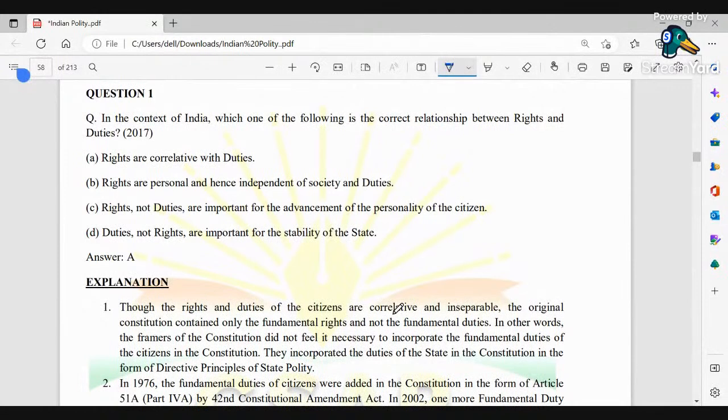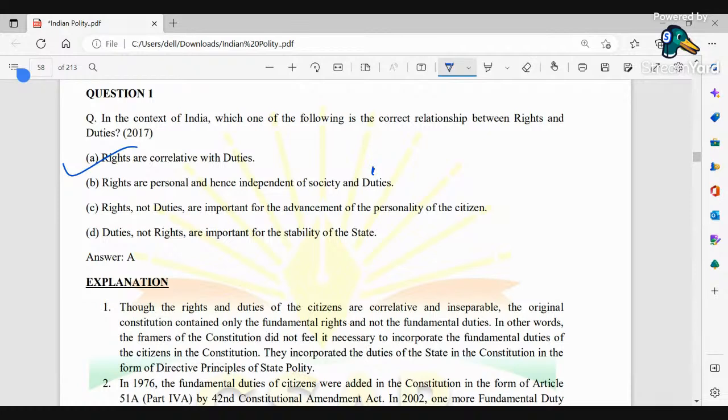in the context of India, which one of the following is correct relationship between rights and duties? Okay, so I could directly say here rights are correlative with duties. Okay, so we cannot directly say that rights are personal and hence independent of society and duties. No, this is not. Okay, so we could not see also that rights not duties are important for the advancements of the personality of citizens, and duties not rights are important for the stability of the states.